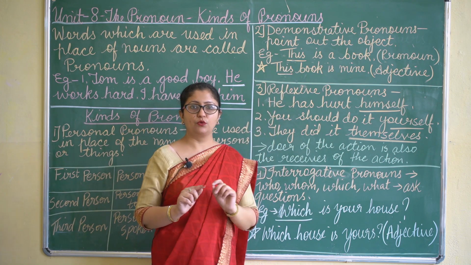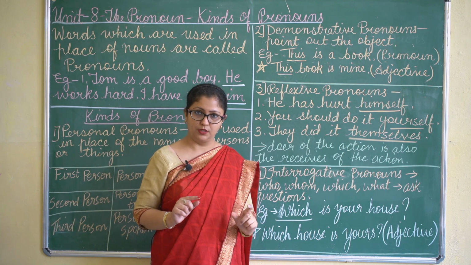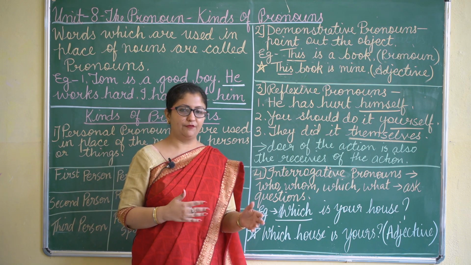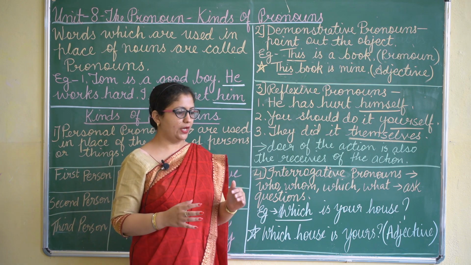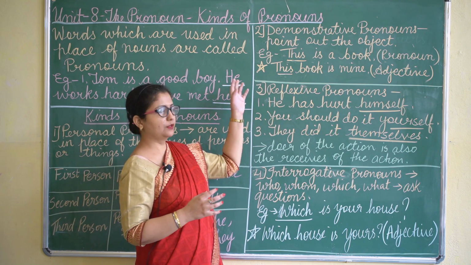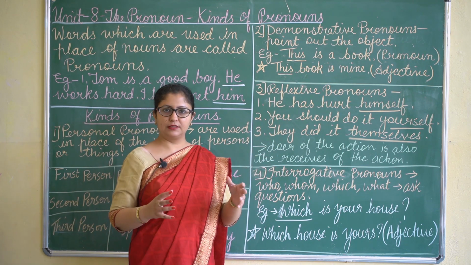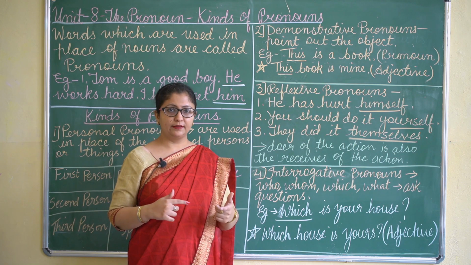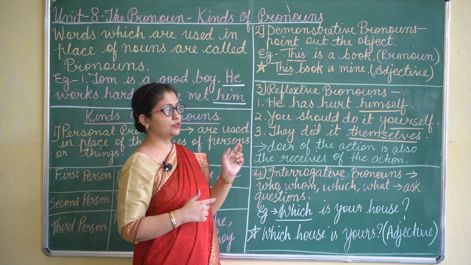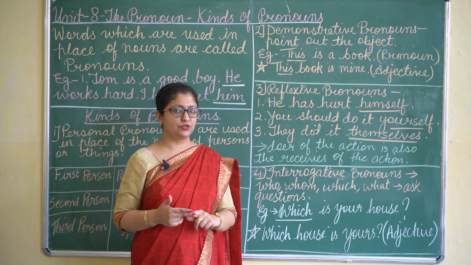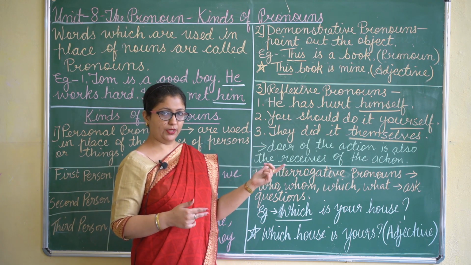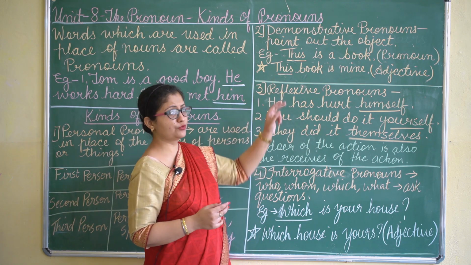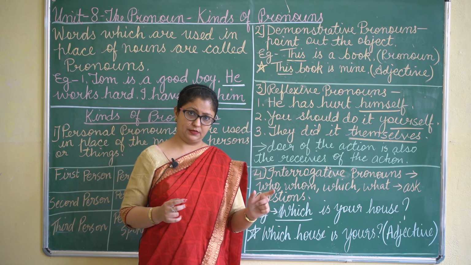The difference is only where you are placing that word. Understood? Because in your exercises you will have sentences with words like this, that, these, those, and you have to write whether they are demonstrative pronouns or demonstrative adjectives. So when you are doing such exercises, you have to see where they are placed.